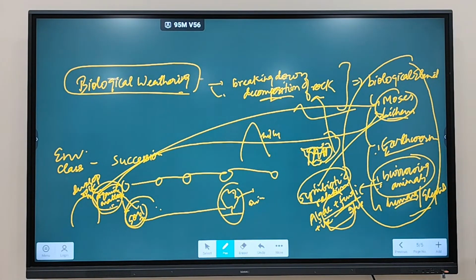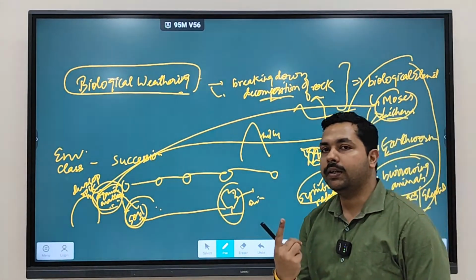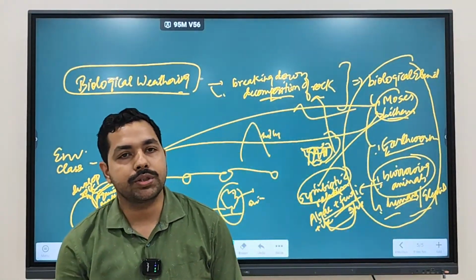You cut down a hilly region to create a road. On mountains, you visit Ooty and other regions. What is there? You have created nothing but roads over there. Infrastructure you have created. How have you created those? By breaking down the rocks. So humans can also cause weathering. This type of weathering is referred to as biological weathering.